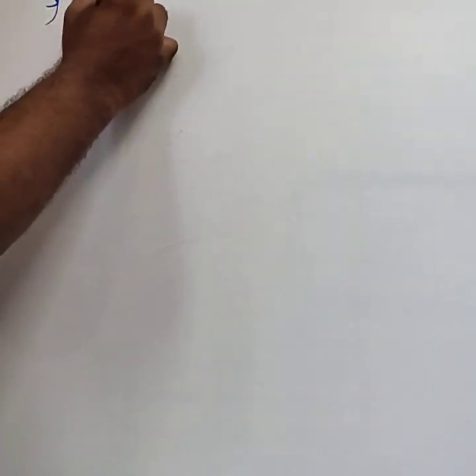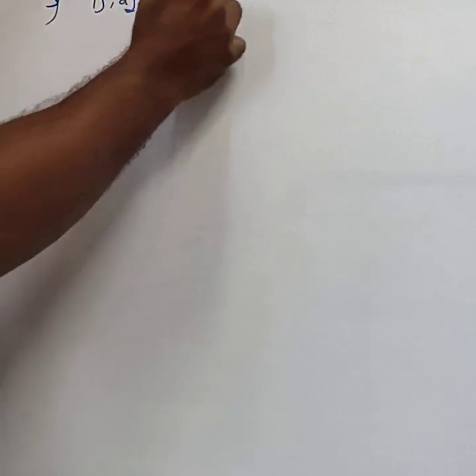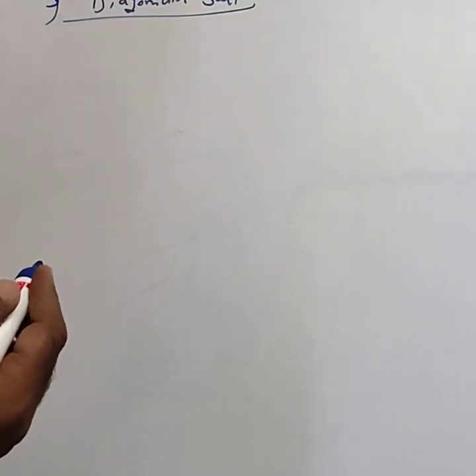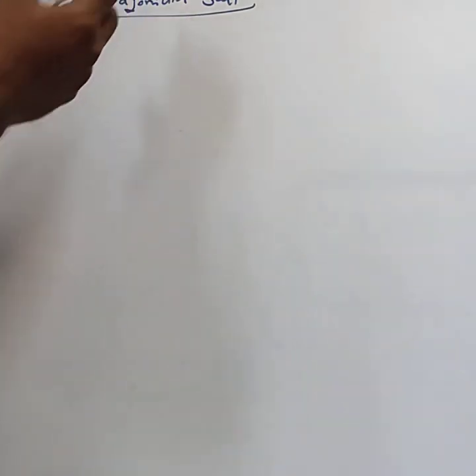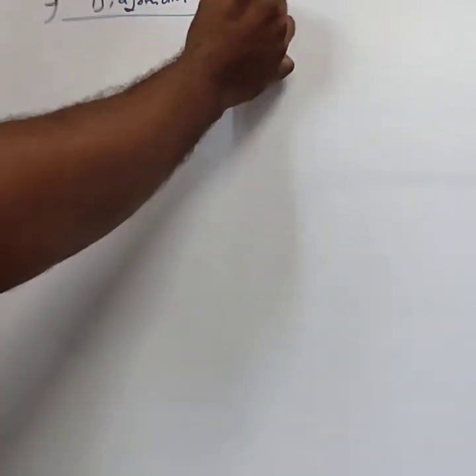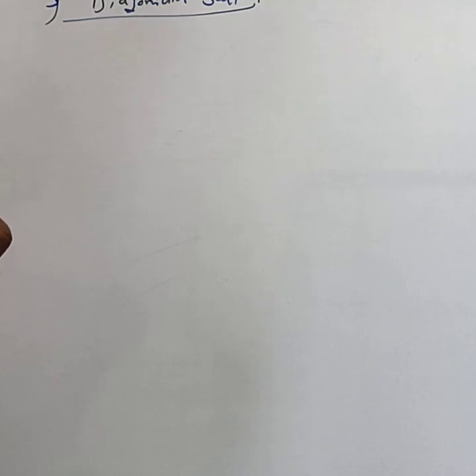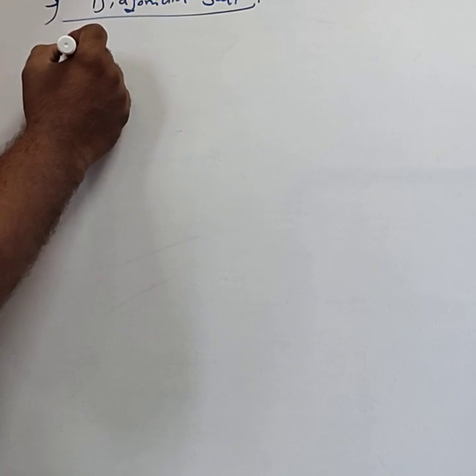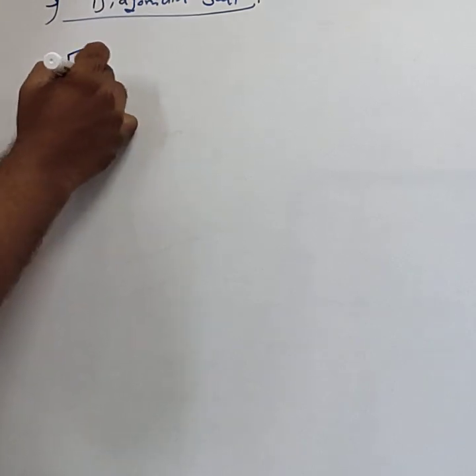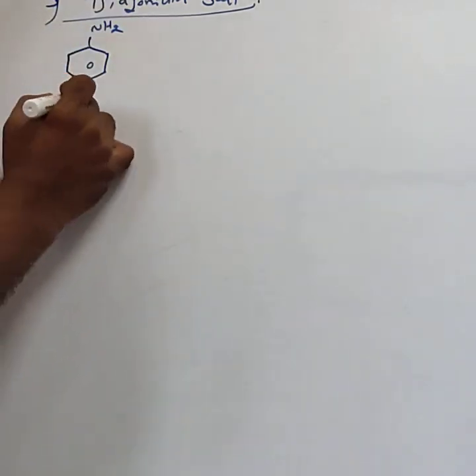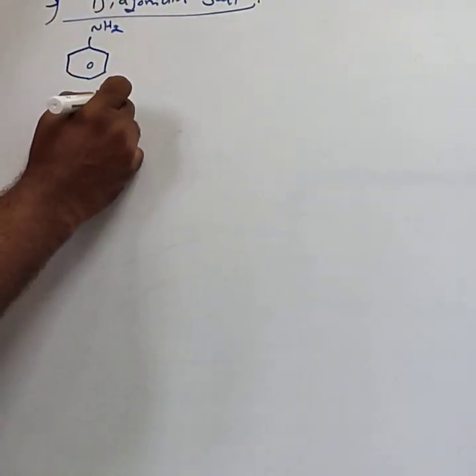The third method is from diazonium salt, the most important one. This question was already asked in March 2020 for 2 marks. Again, in the amines chapter, we prepare this diazonium salt. This is the most important one. First, for this, you need an aromatic primary amine, commonly called aniline.